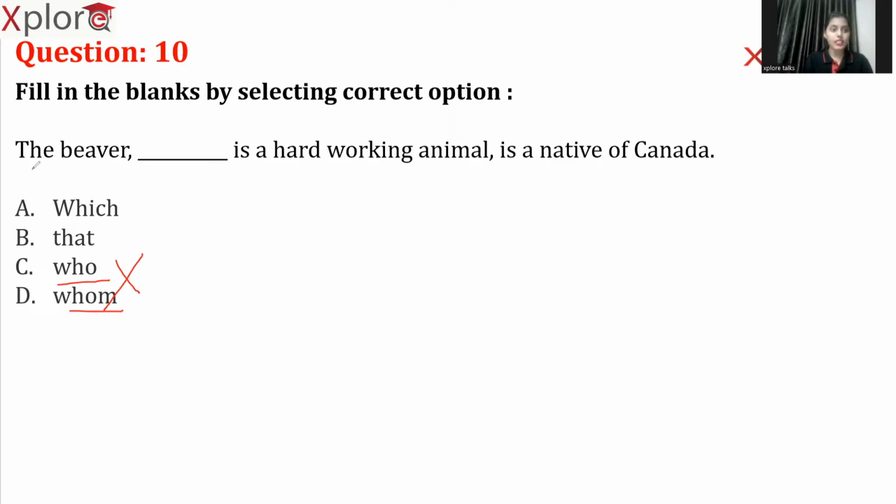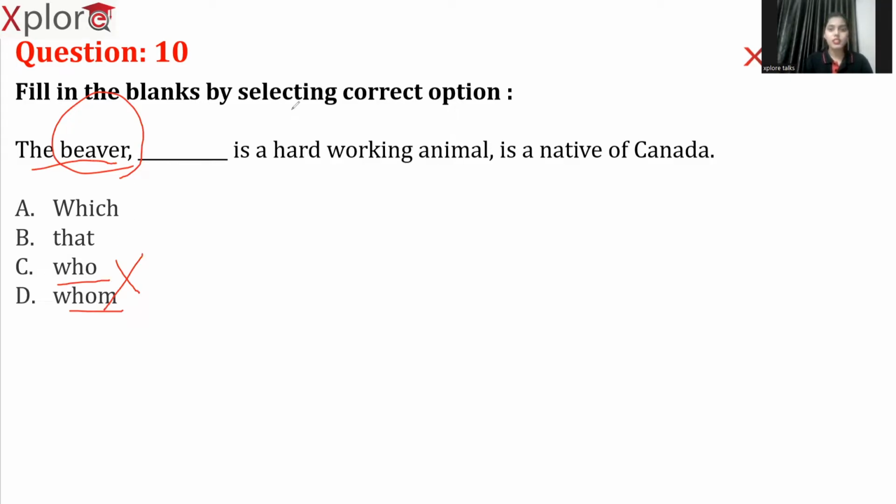And the term beaver is a noun and it represents an animal, where we cannot use who and whom to represent an animal. We cannot say, this is the dog who I bought yesterday or something like that. Got it? So that is the reason we cannot use who or whom.